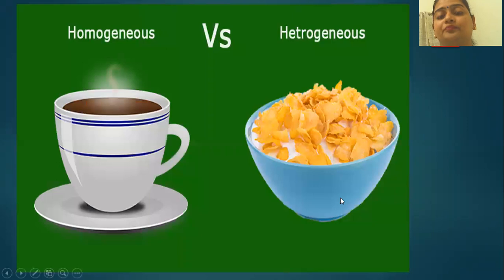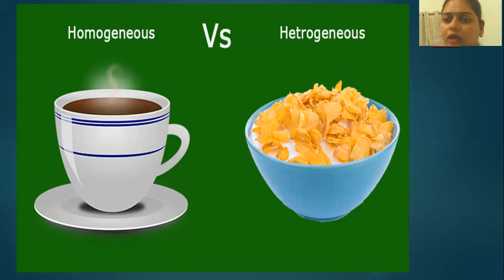Now let's see a very simple daily life example to understand this concept of homogeneous and heterogeneous. We all make tea at home. When you prepare tea, you take water, you add tea leaves, then you add sugar, then you add milk into it.